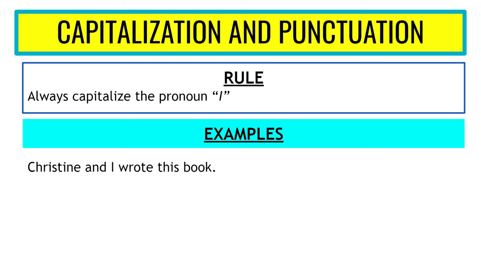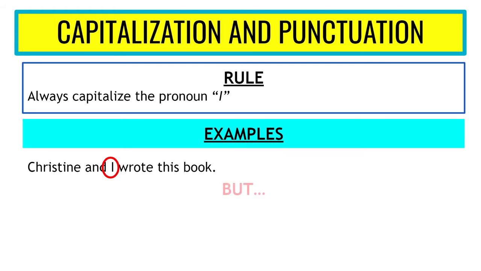Christine and I wrote this book. So "I" means me, so we are capitalizing the I in this sentence. But please be careful, we're only capitalizing the pronoun I, which doesn't mean that we are capitalizing all of the letter I's in a sentence.